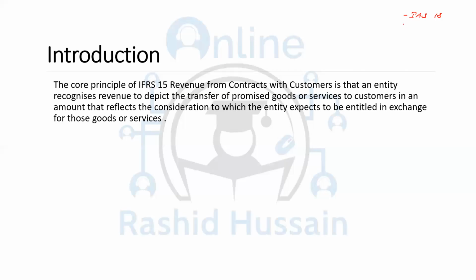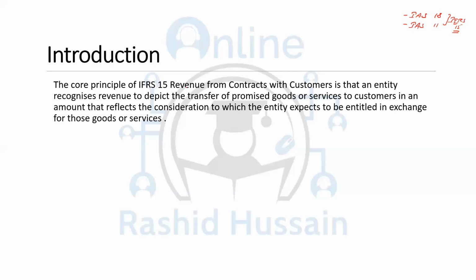And then there was another standard, which used to be IAS 11, construction contracts. The accounting for construction contracts remains the same, but that accounting is now part of IFRS 15. So they have made a new standard, and this new standard includes two previous standards: IAS 18, revenue recognition, and IAS 11. Those two standards have been merged into the new standard, IFRS 15, which is not something very new, but something from the near past, a few years back.